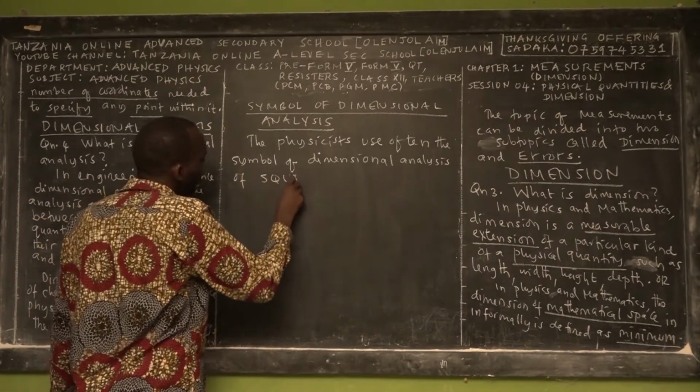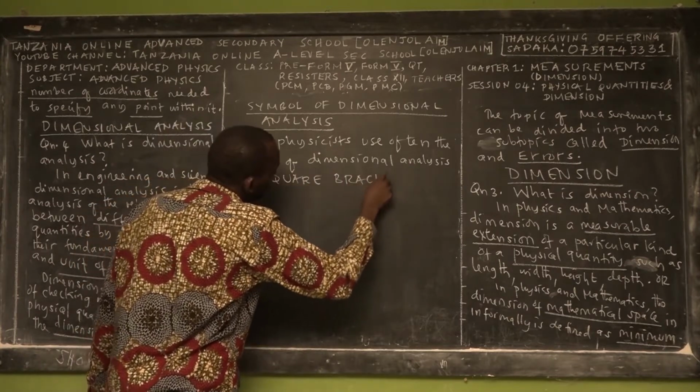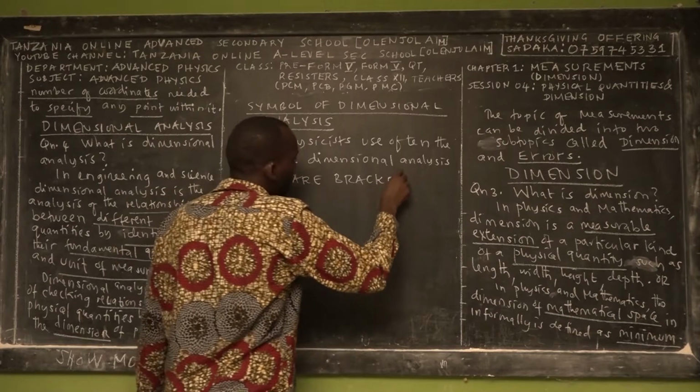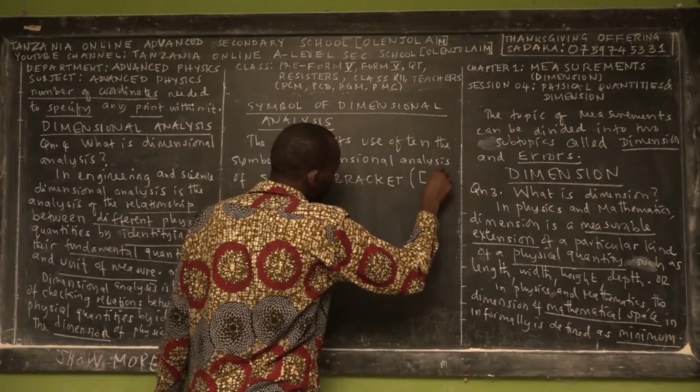Square bracket. So you say square bracket, we mean this square bracket.